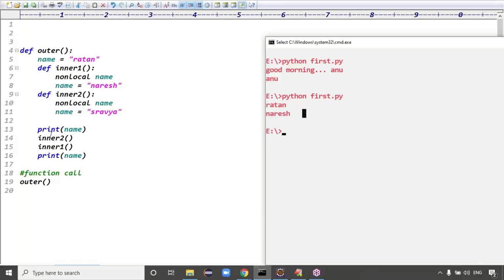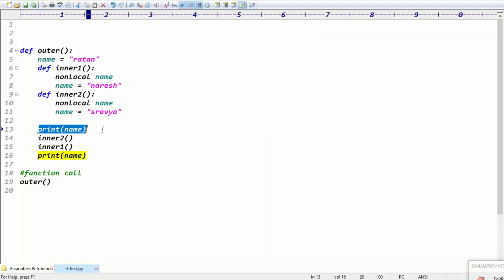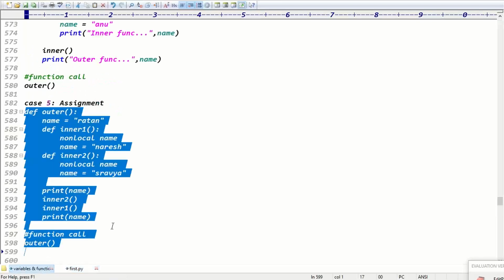Ratan and Naresh, because I'm printing this name before calling the functions, right? Before calling the functions, what is the initial value here? It will be Ratan, right? That's what we got as the output. Ratan, right? That's all, guys.